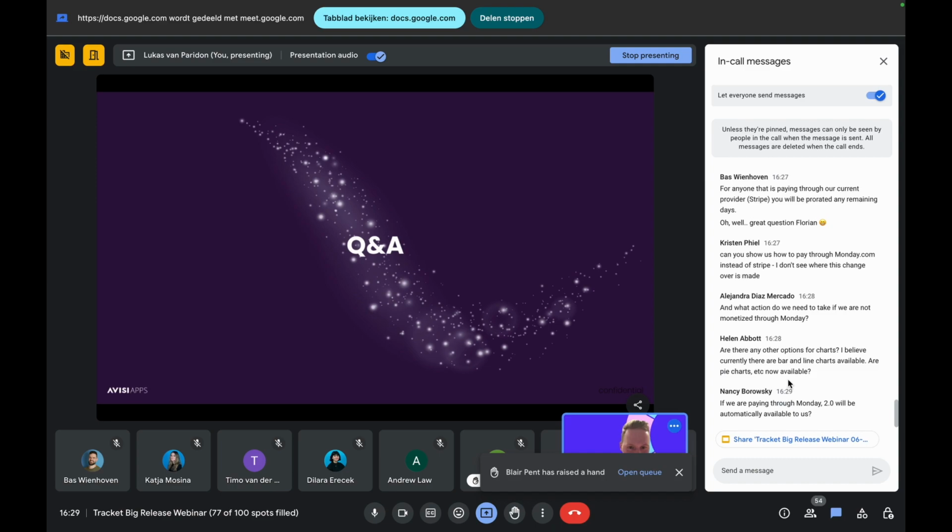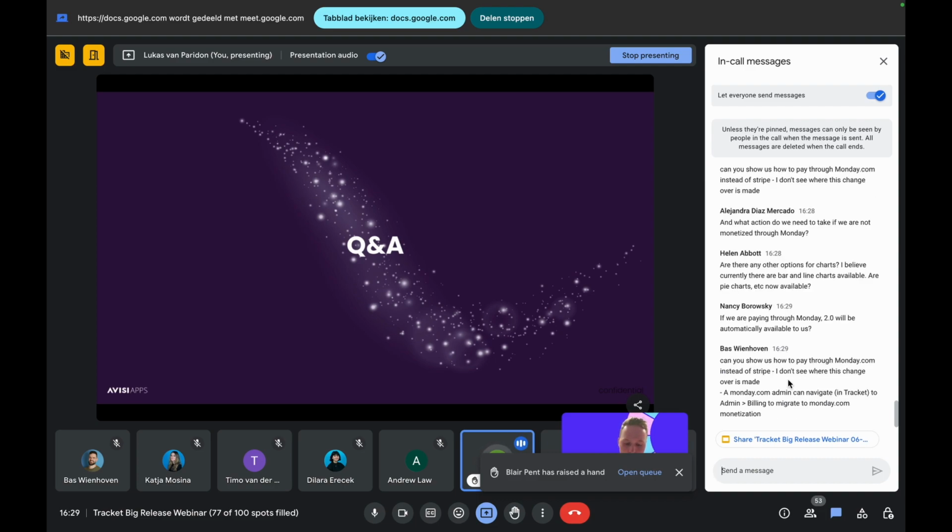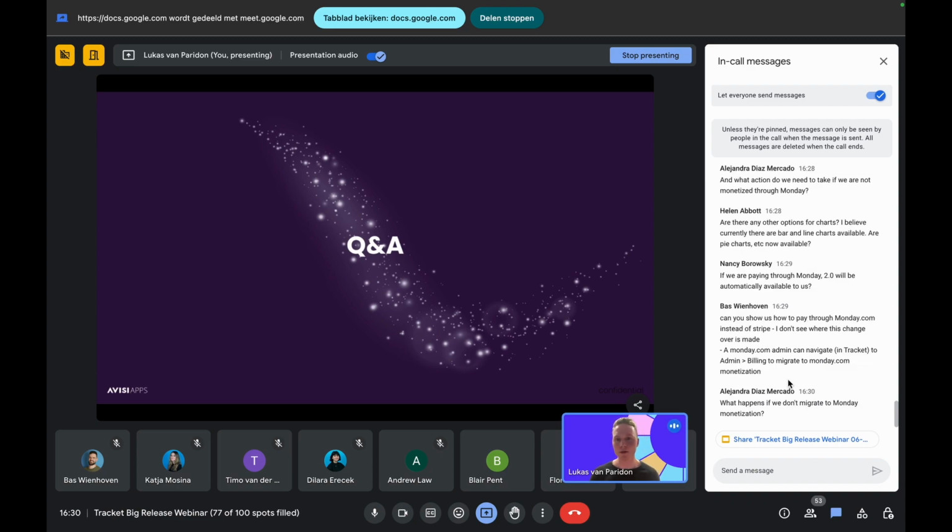And let's see. Yes, Blair, please take it away. Can you go into detail about the reporting on deleted users? I think right now for deleted users, it just doesn't display the time. So what enhancements were made for reporting purposes on deleted users? Yes, so with the new features, deactivated users are also included in the reports, with the hours. So that should work better now with the new release.